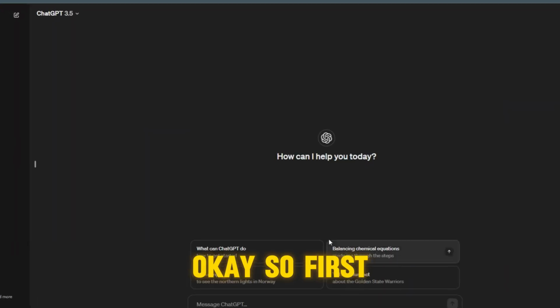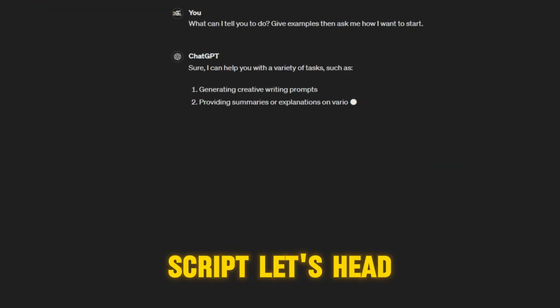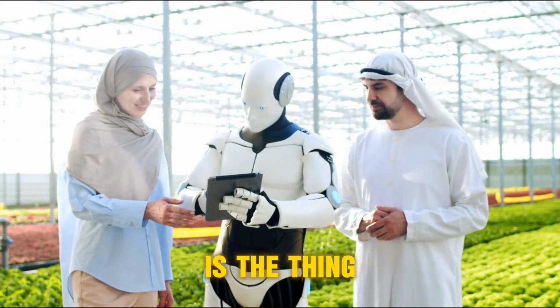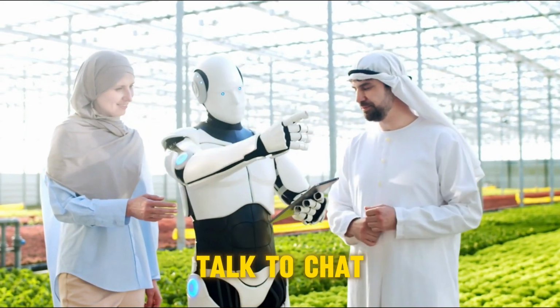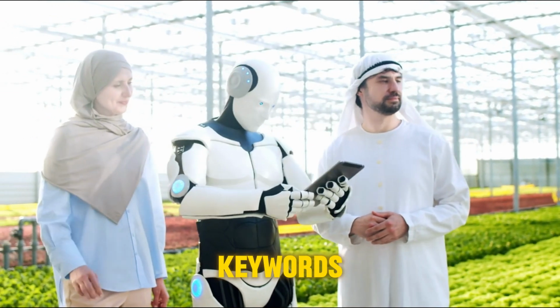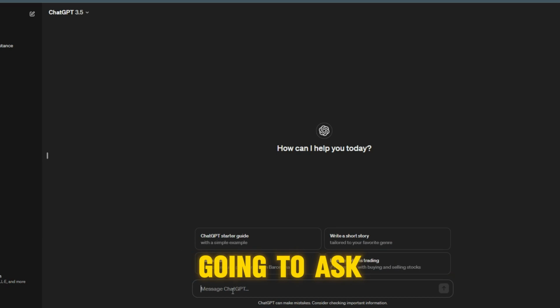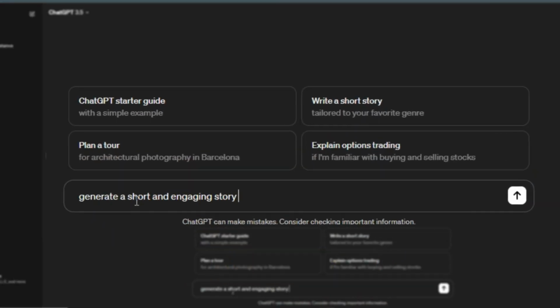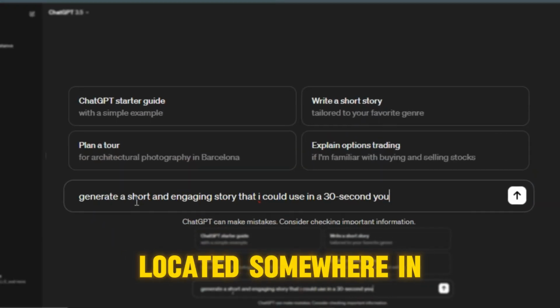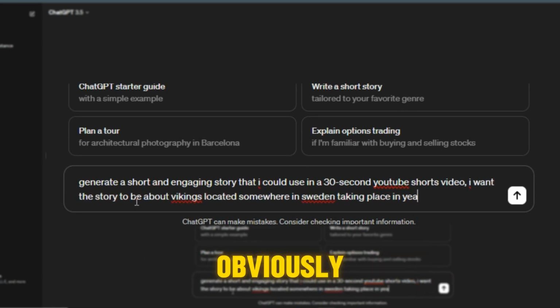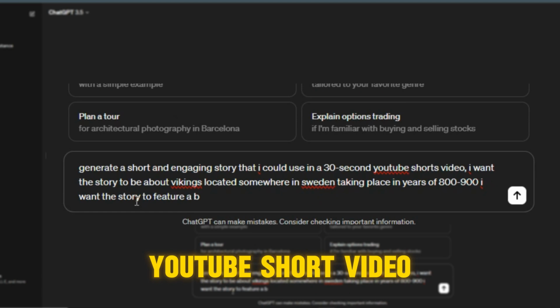Okay, so first of all, we need the script. Let's head over to ChatGPT for that. Now guys, here is the thing: you have to know how to talk to ChatGPT and use particular keywords to generate a truly great story that can go viral. So I am going to ask it to generate a short and engaging story about Vikings located somewhere in Sweden, because that's where they originate from, obviously, so we will use it in a 30-second YouTube short video.